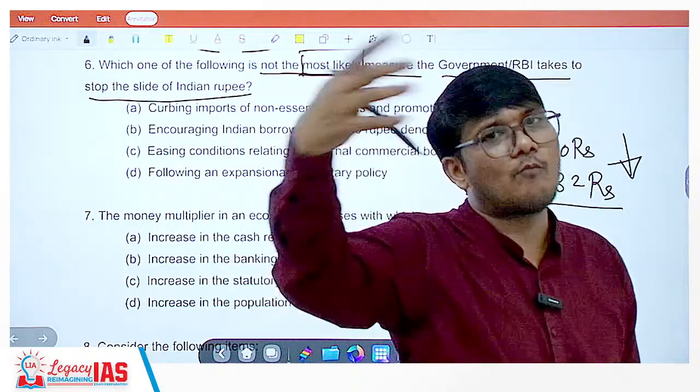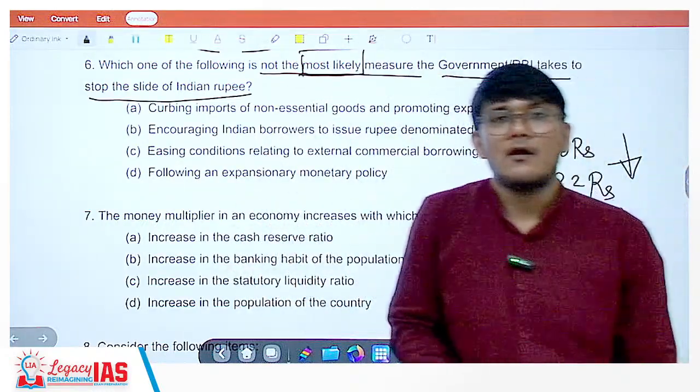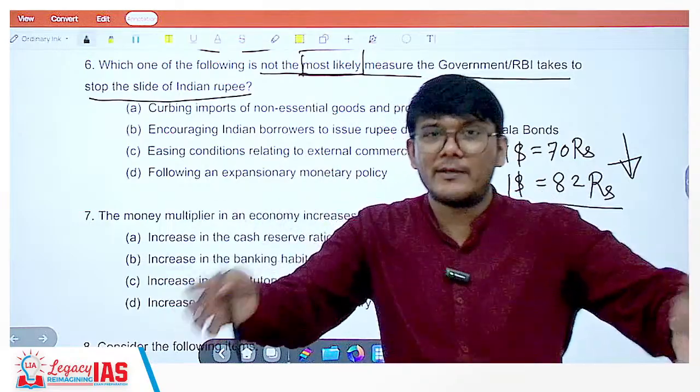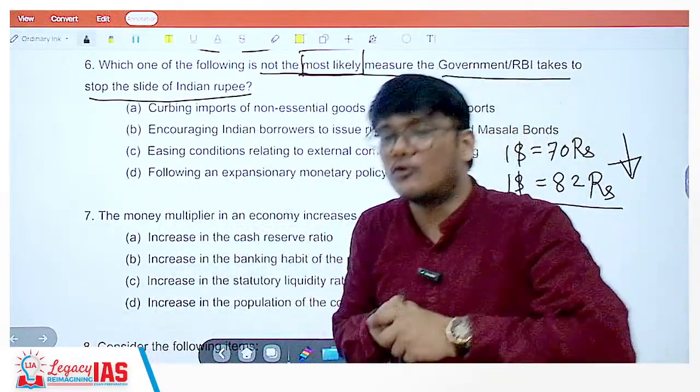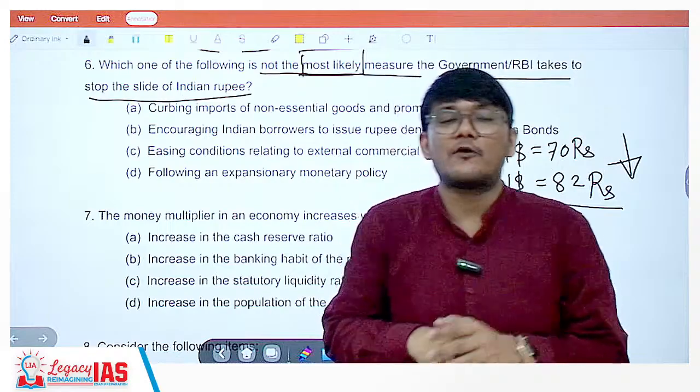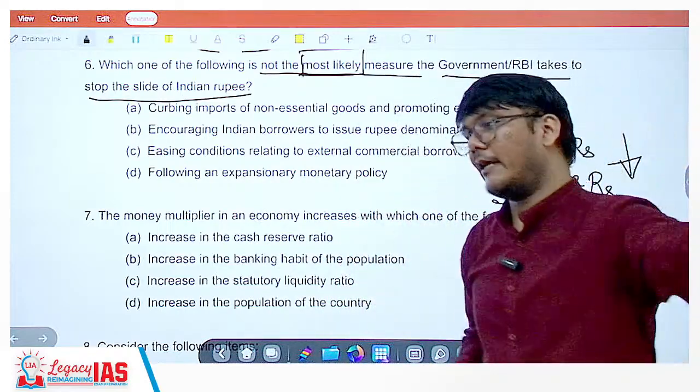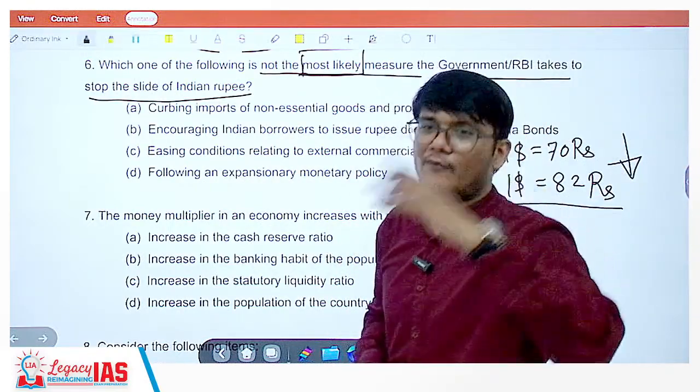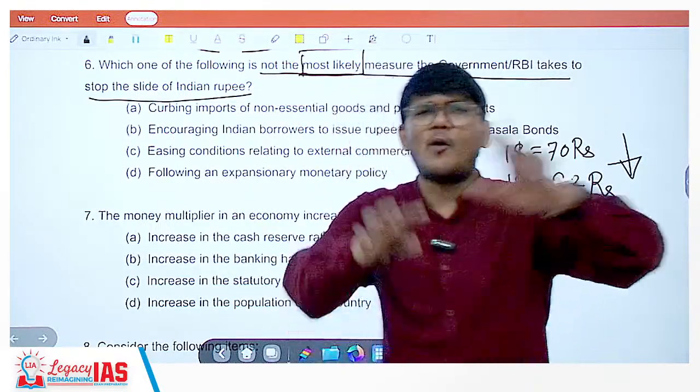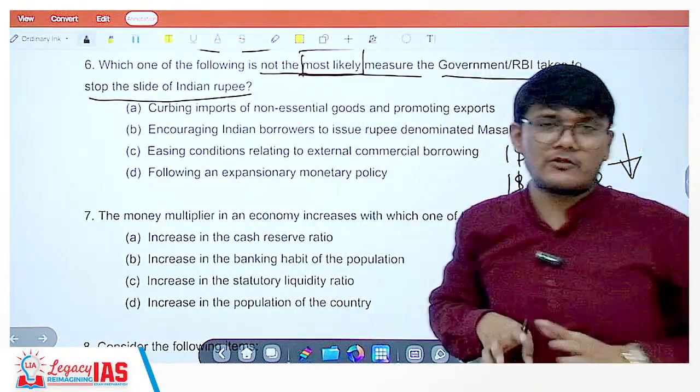People would want to have more of your goods and services. That is correct. But that will only increase the volume. It will not necessarily increase the value. At the same time, India has a lot of compulsory imports. So India will have to import crude oil, active pharmaceutical ingredients, silicon chips. So many compulsory imports we have to do.